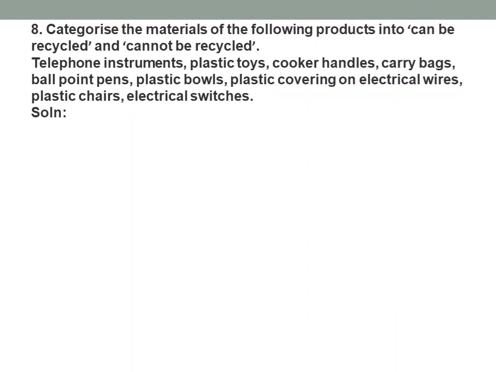Now here there are a few names given. You have to categorize these materials into can be recycled and cannot be recycled. We have to categorize these names into can be recycled and cannot be recycled. So first of all is telephone instruments. That cannot be recycled. Plastic toys can be recycled. Cooker handles cannot be recycled. Carry bags can be recycled.